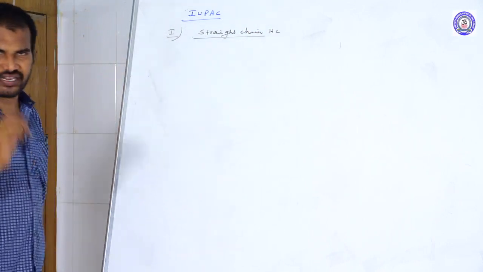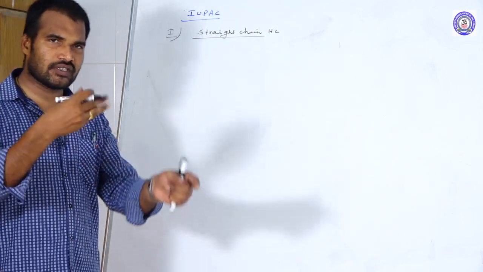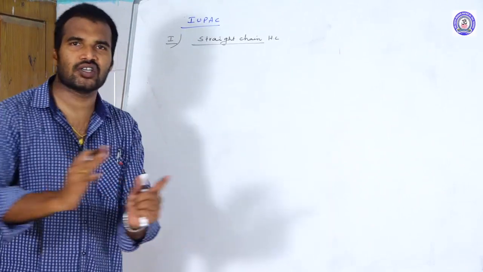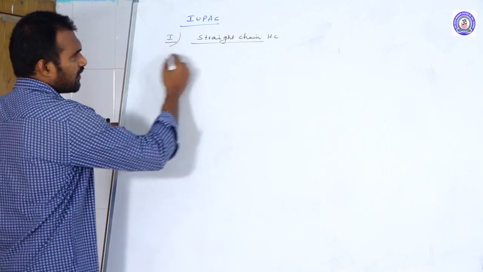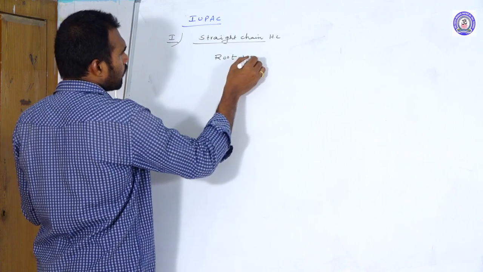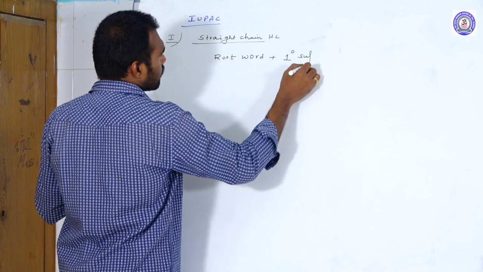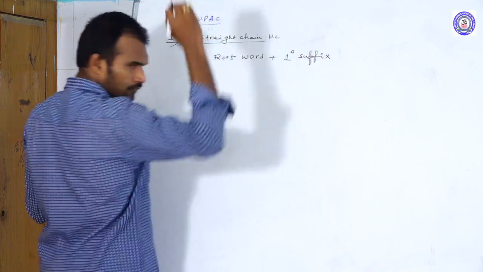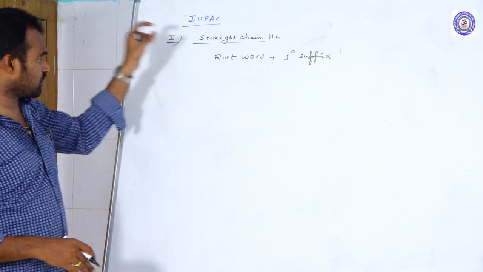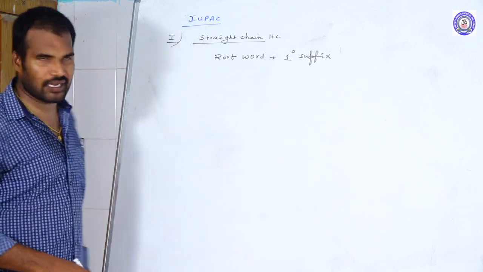In the case of straight chain hydrocarbons, there are no branches at all. If there are no substituents, the name starts with the root word, followed by the primary suffix. For example, methane, ethane, propane, butane. Directly the name starts with the root word and the primary suffix.